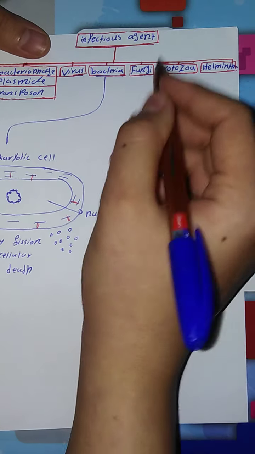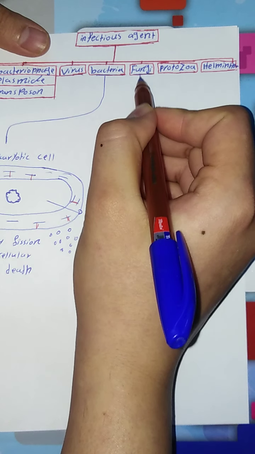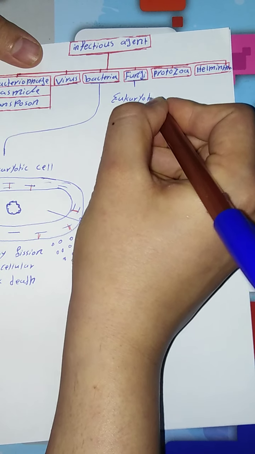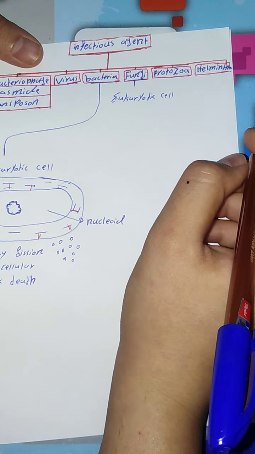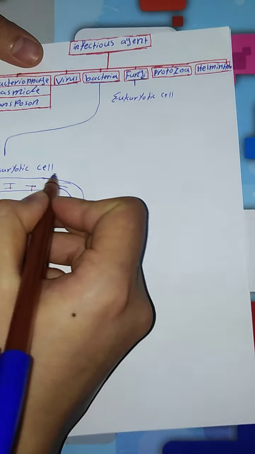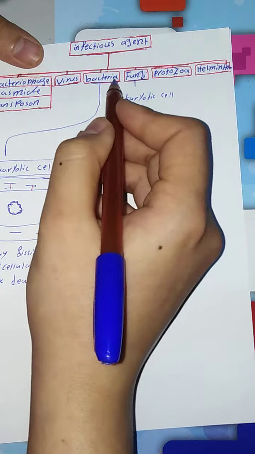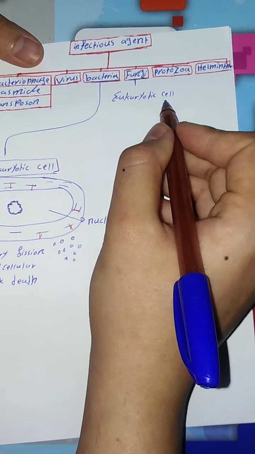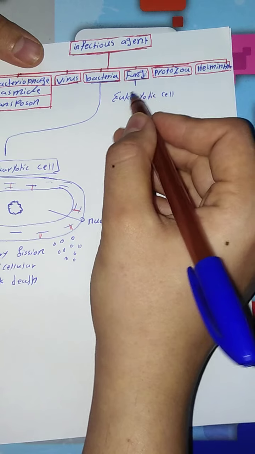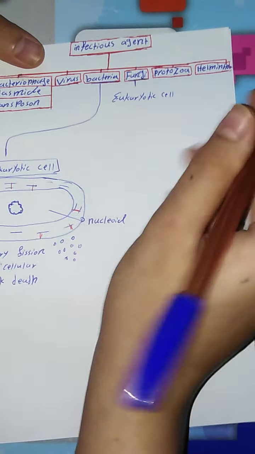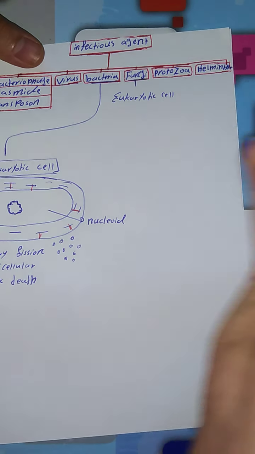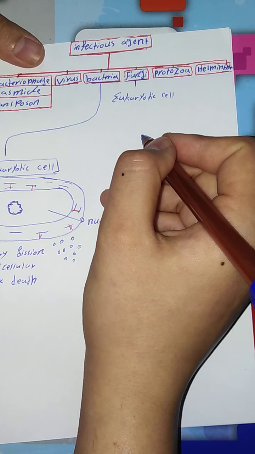Let's go to another group of infection agents which are called fungi. Fungi, eukaryotic cell. So when someone asks you what's an example of a prokaryotic cell, you immediately say bacteria, because bacteria are the only example of prokaryotic cells. Except bacteria, all other living organisms are eukaryotic cells. So when someone asks you which type of cell fungi are, you immediately say eukaryotic, or protozoa or helminths, and animal and plant, all of them eukaryotic cells.